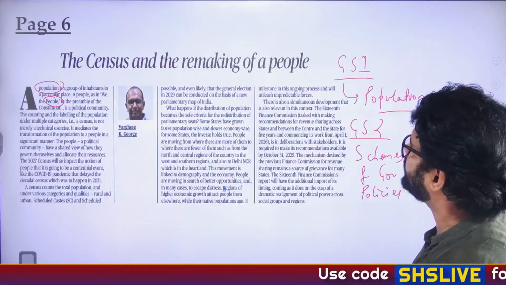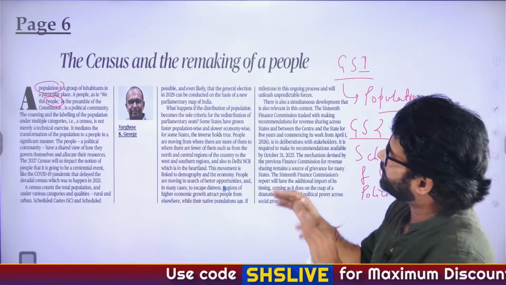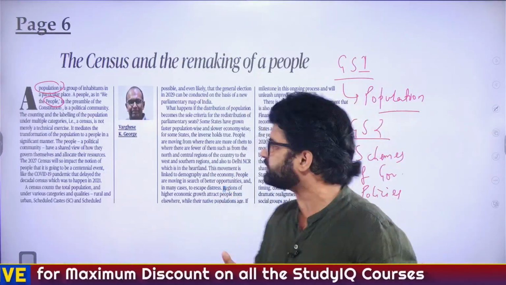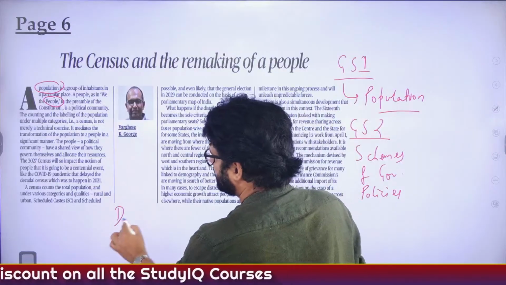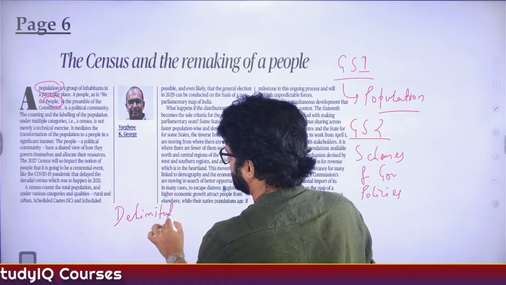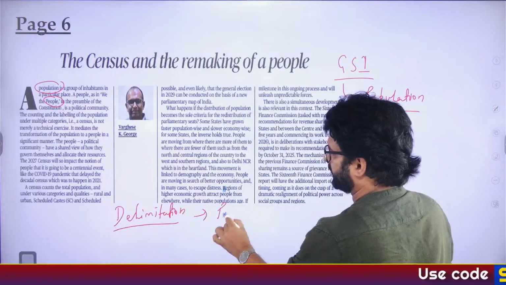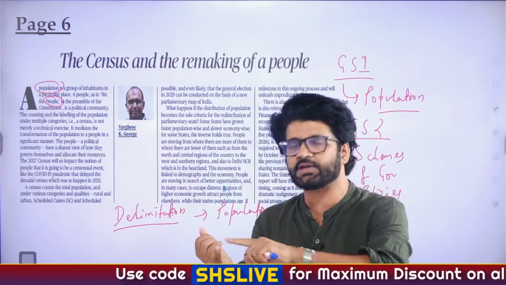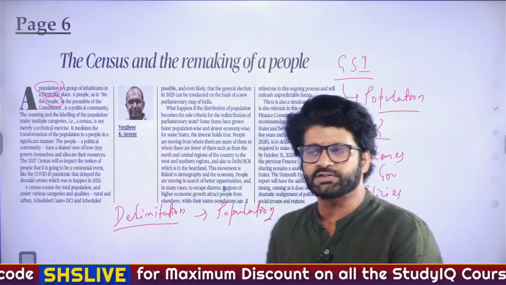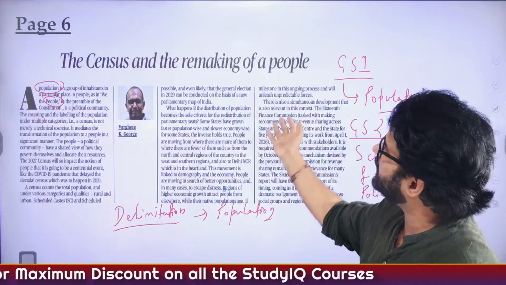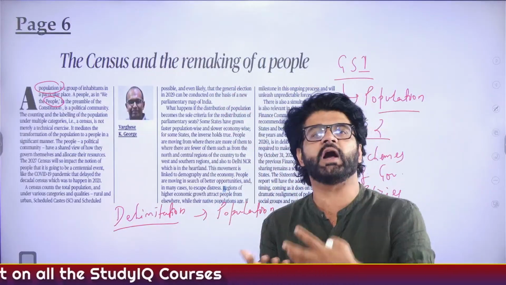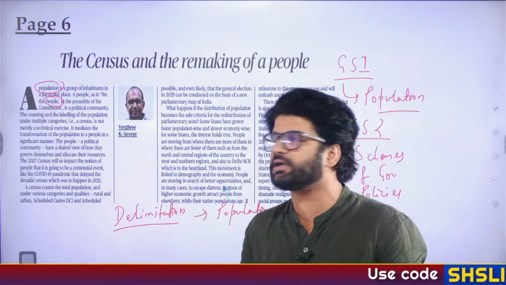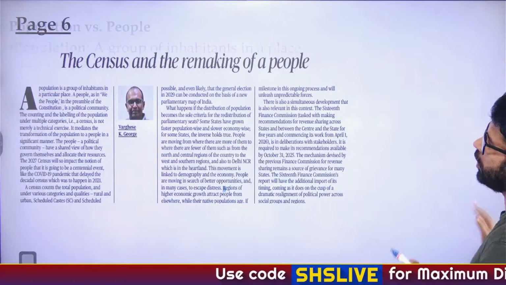And then they have talked about this particular 2027 census, that it will be the first digital census. Then based on the data collected via this census, delimitation will be carried out. And here, when we are talking about delimitation, the criteria currently is population. Many people feel like this is a wrong criteria. If population is a criteria for delimitation, it will undermine the interest of South Indian states. Then again, I have just told you, there is another Hindu article on page 7, which is actually answering: if population is not a criteria for delimitation, what should be the criteria for delimitation? So let's talk about all these things one by one.